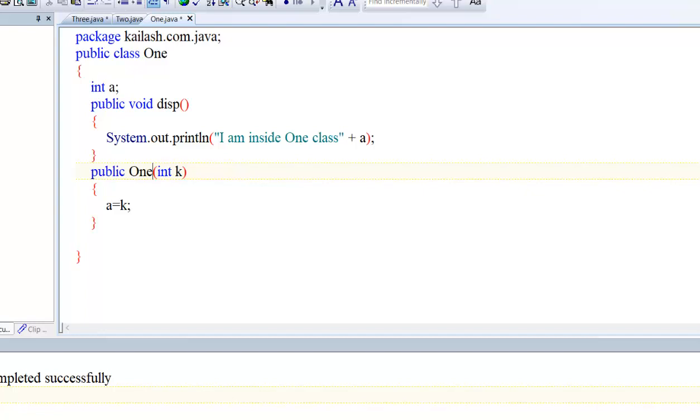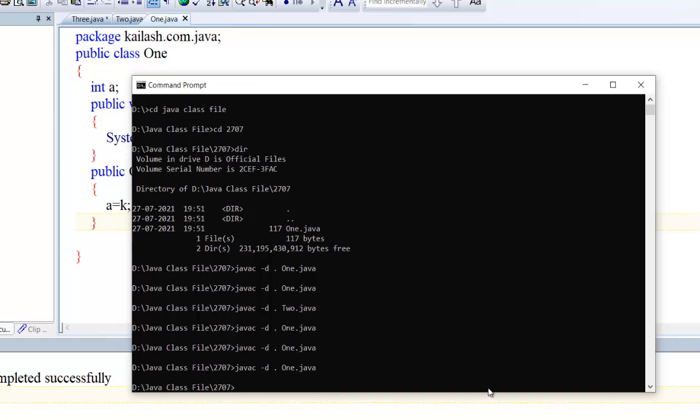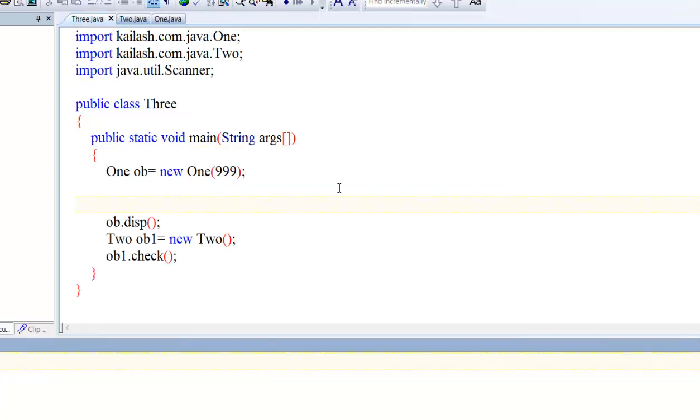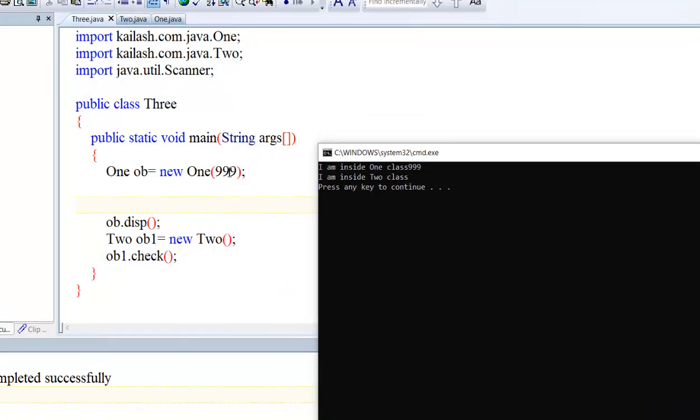The constructor must not have any return type, and it is the same as the class name. We passed some parameter value, right? Now again compile this class. Clear? Now execute this Java Three class. Now compile, execute. We passed the parameter 999 to the constructor of One class.